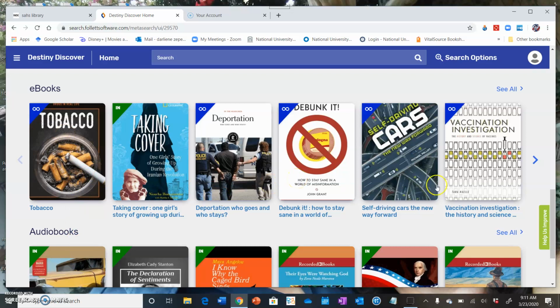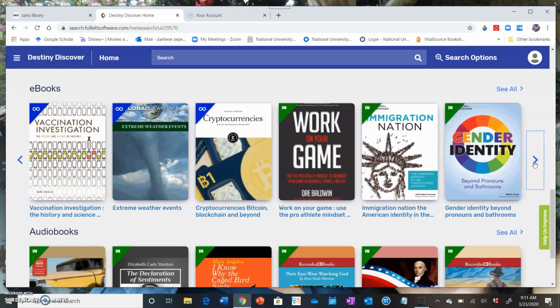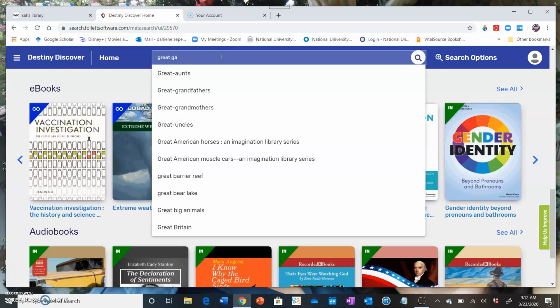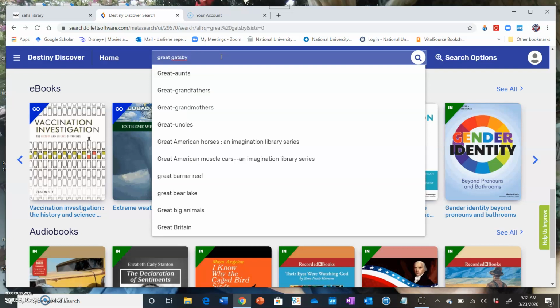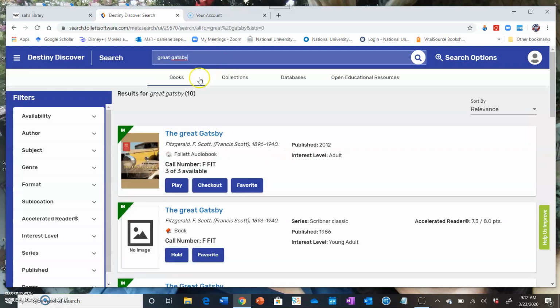So that's one way. And of course, you can see that they have arrows that you can scan and just view the books that they have. Again, another way you can search is go up to the search bar. You can put in a title. I'm going to write Great Gatsby because some of you are reading it as a novel in class, and it's going to take you.